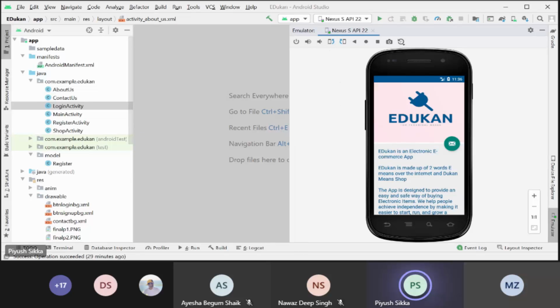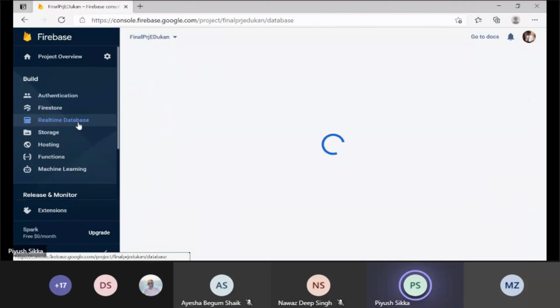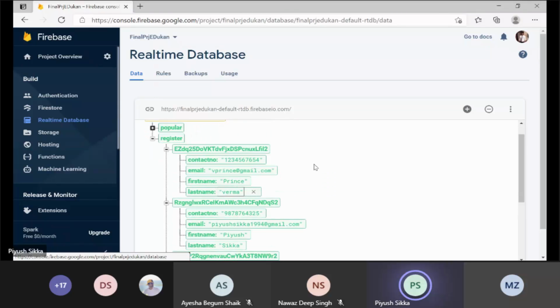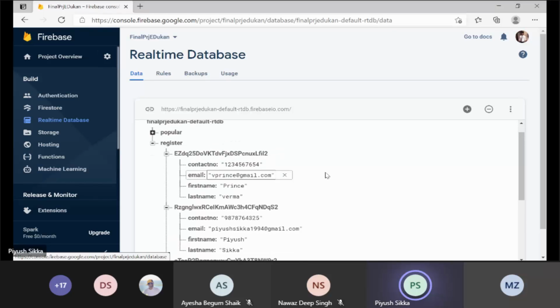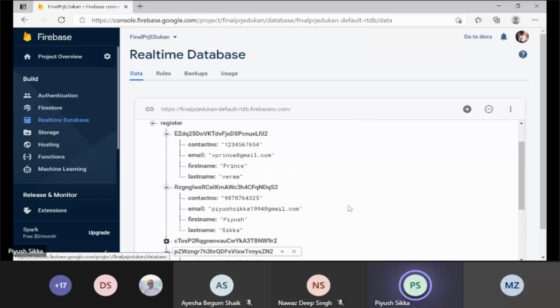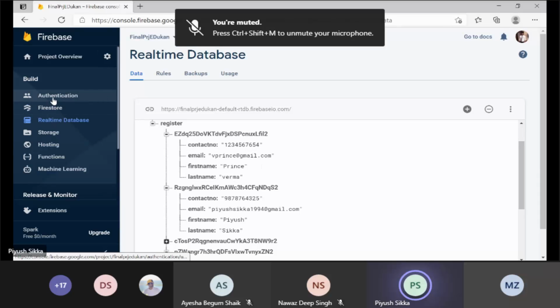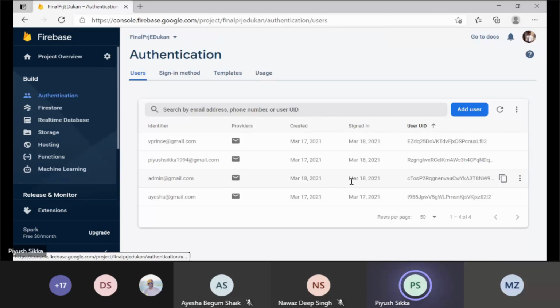I'll show you my Firebase database. Here is the Firebase database. Here you can see our real-time database. This is the class we made. This is a collection we have used. And these are the documents and keys we have made. When we register, the emails are registered; recently we registered admin@gmail.com. We got a user ID here and the email.